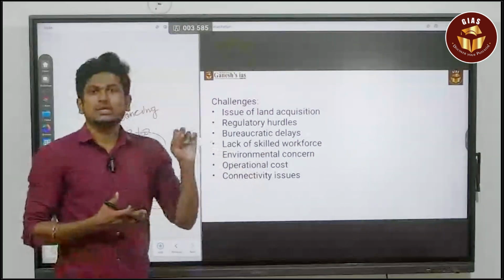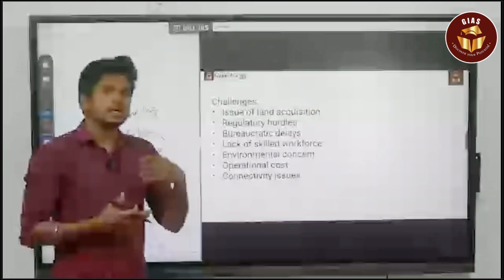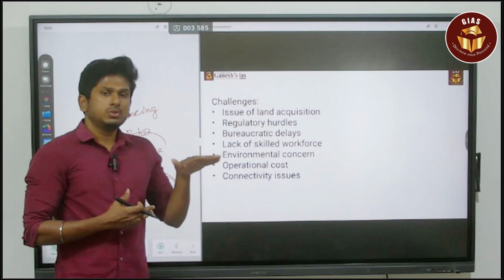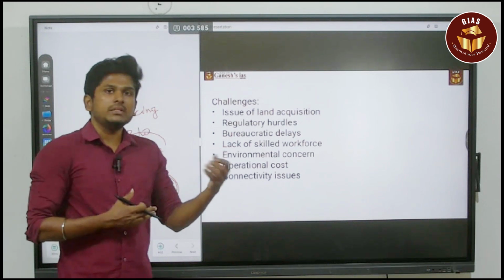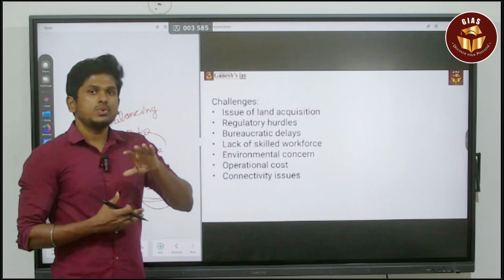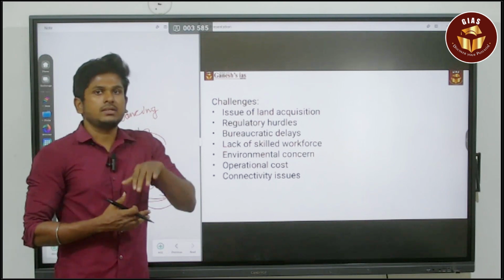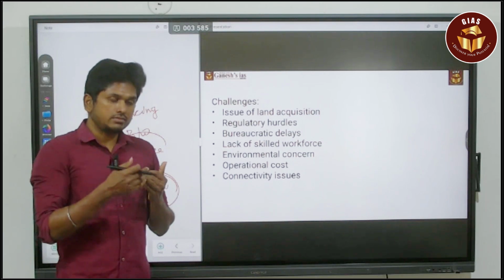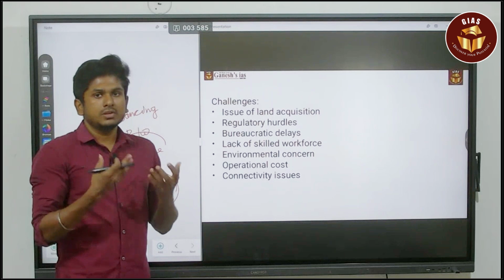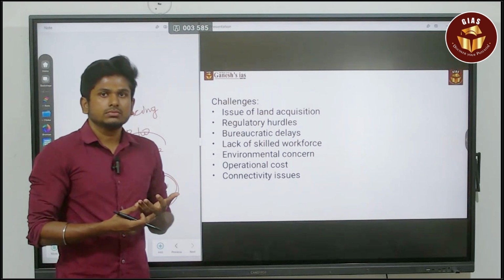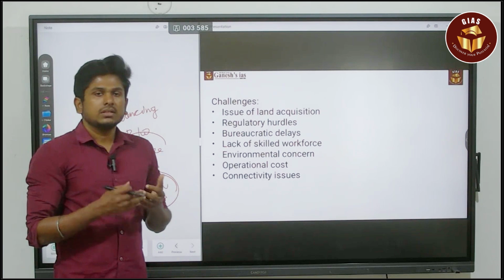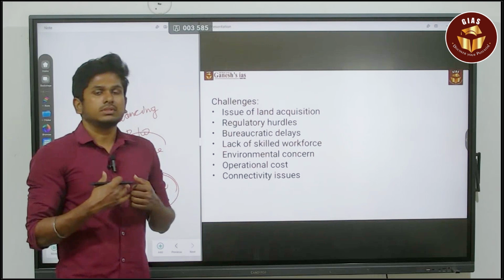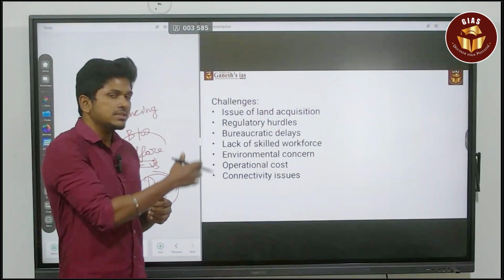And the last issue is the connectivity issue. Even though you are constructing the SEZ, you have to provide clear connectivity to get the raw material from inside India, and also to transport the goods produced in that SEZ into India. If there is no availability of road transport or railway transport, then the outcome of the SEZ will be very low. So the efficiency is going to be reduced. So connectivity is also one of the major things that we need to address. So these are the major challenges.